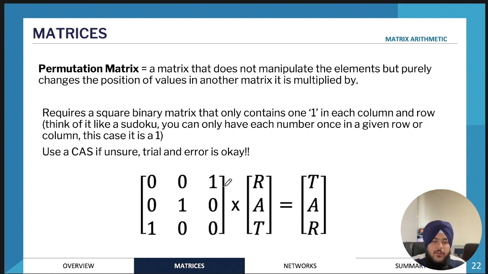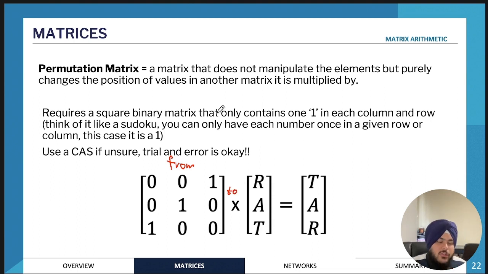And this is a little bit of CAS, so you need to be really good at using your CAS for this. And it's also a little bit of trial and error. There's no specific method, I would say, that you would use to do this question. It's a lot of trial and error. But the way that I like to do these types of questions is I like to write from and to in my matrix. So from and to.